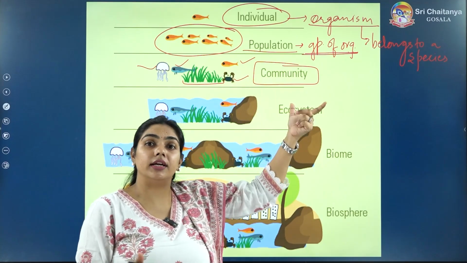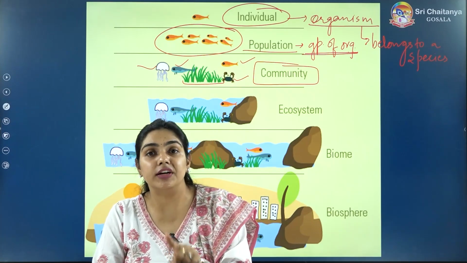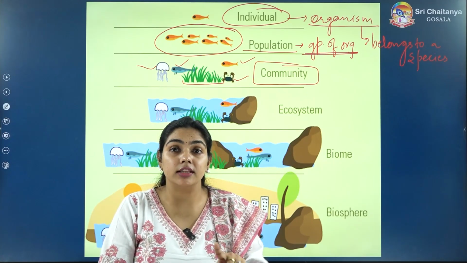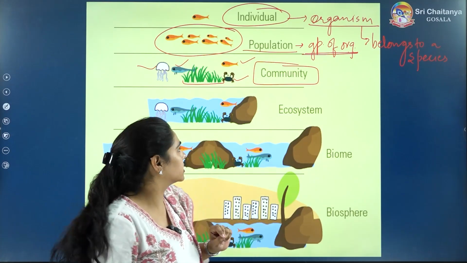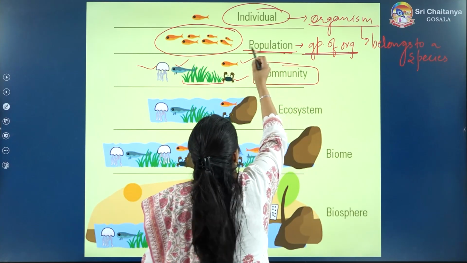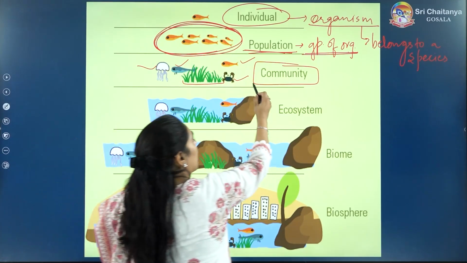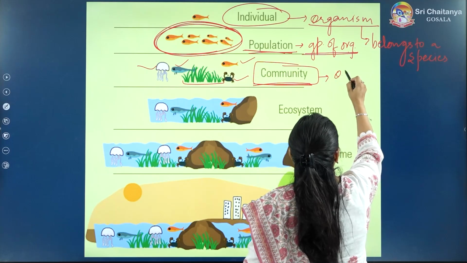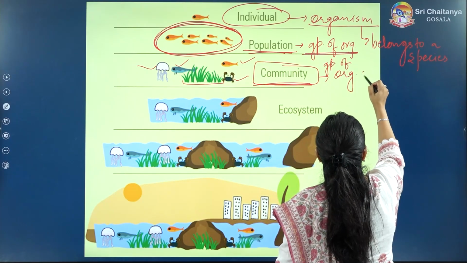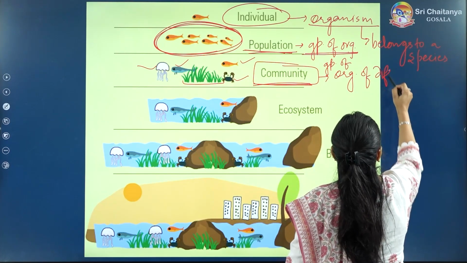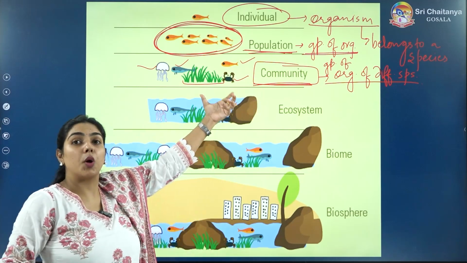In a population, there are organisms of the same species, but in a community, there is also a group of organisms of different species. So that makes a community.